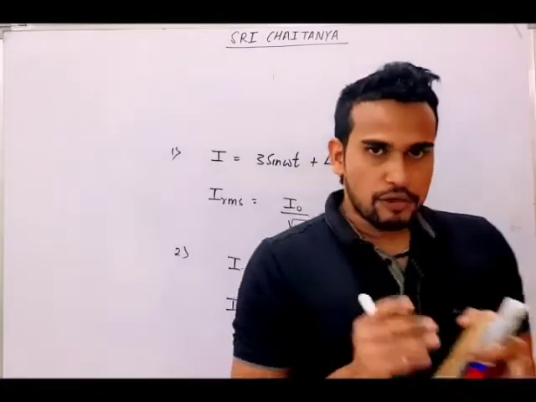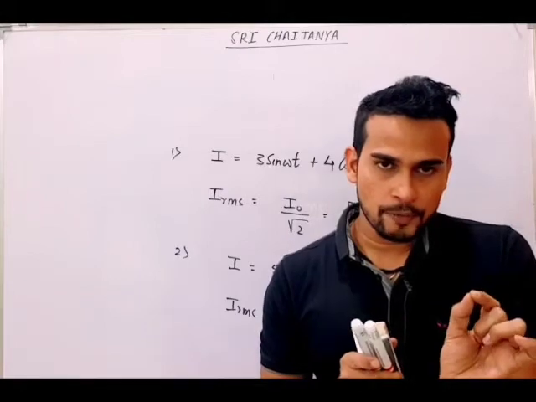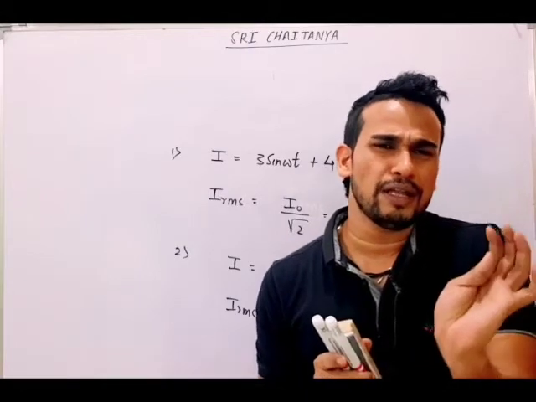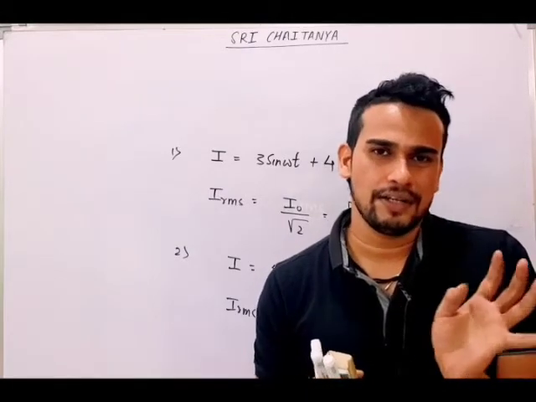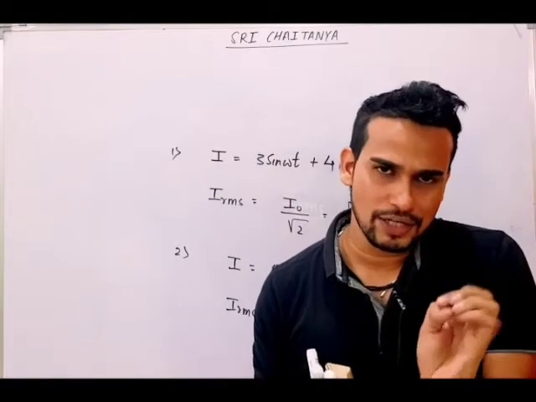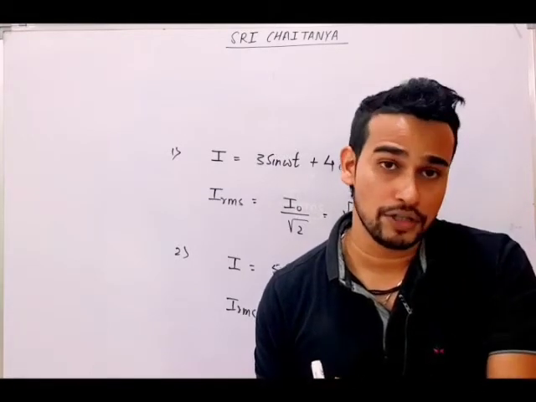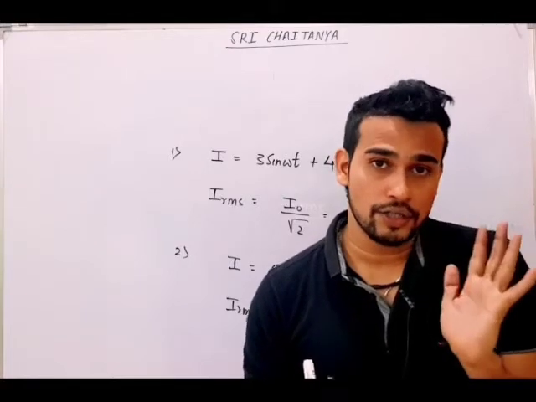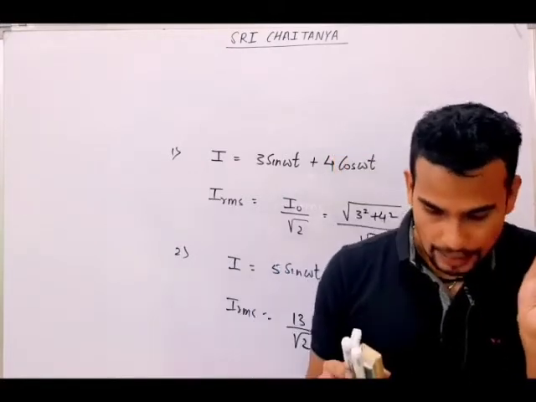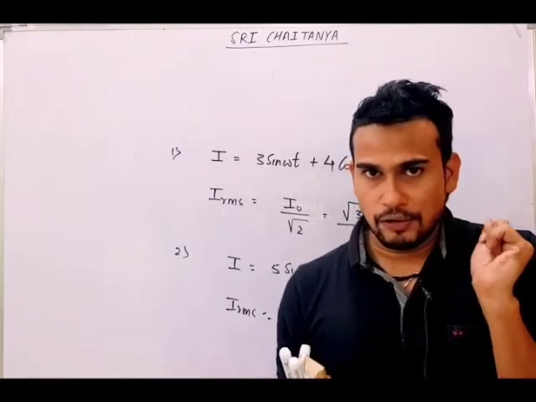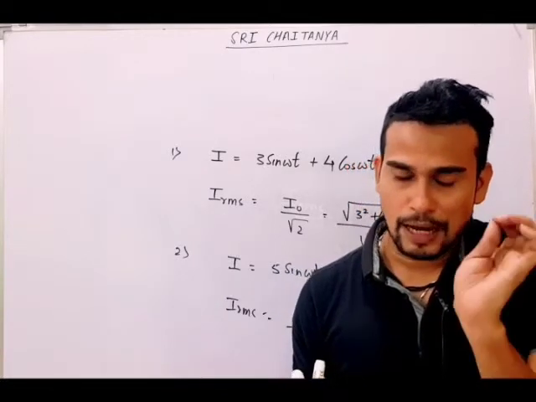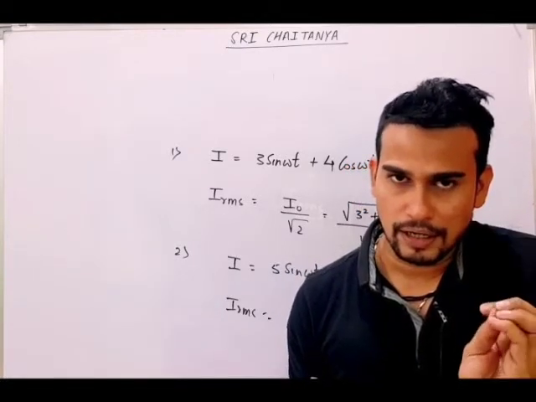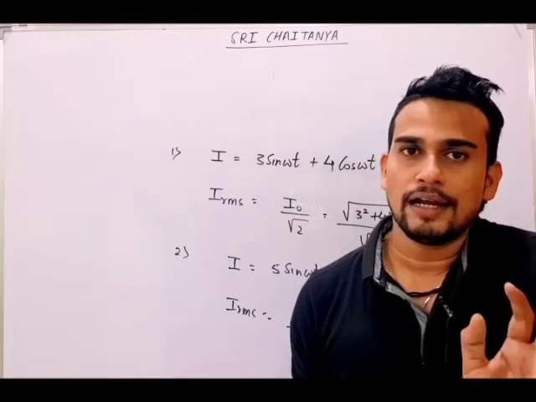So till now, the first thing which I told you was how to know whether a given current is AC or DC. AC means the sign will change, DC means the sign will not change. The value may change for DC also, but the sign will not change. Then the second thing I told you, important terms associated with alternating current. We have to study a specific type of alternating current, that is sinusoidal alternating current.